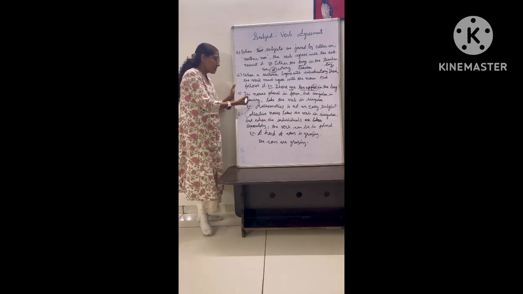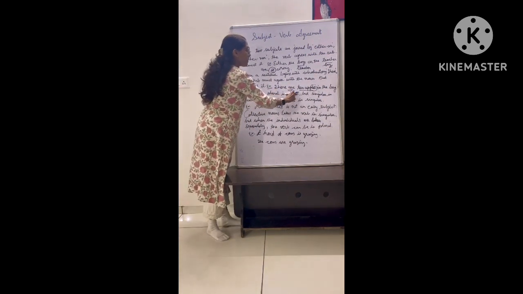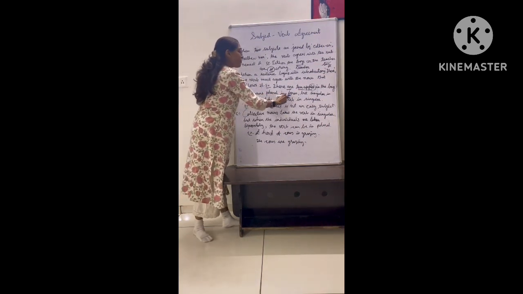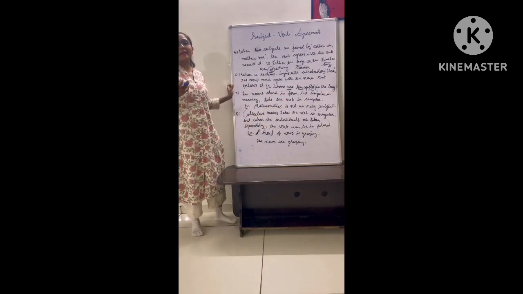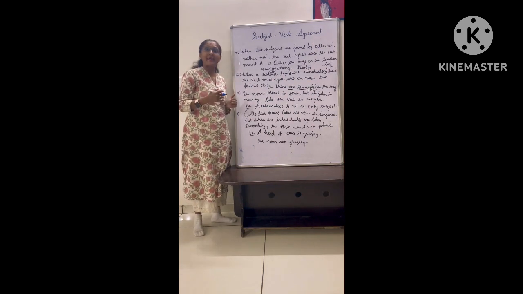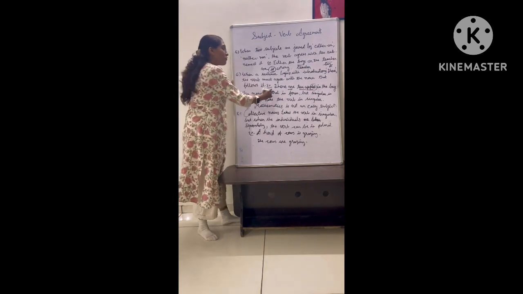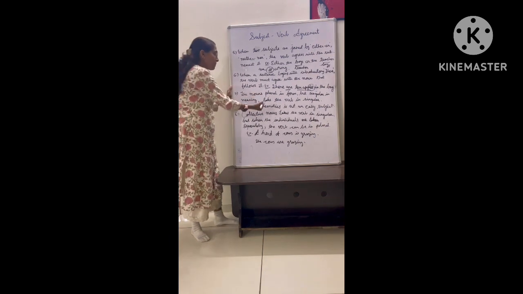Rule number 7: nouns plural in form but singular in meaning take the verb in singular. Some nouns are like that, they look like plural but they are singular in meaning. So the verb will also be singular. For example, mathematics.